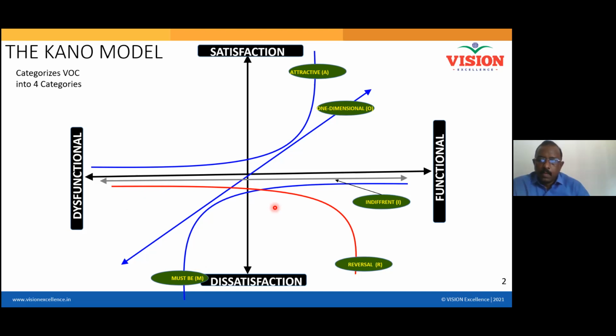Now, my question to all of you is: which are the two features that we should not consider when you are going for a new model? I want to add some features, but which features should we not consider? Can anyone say? We talked about 5 categories. Yes, sir. Reversal and indifferent. Yes, right. Reversal and indifferent.